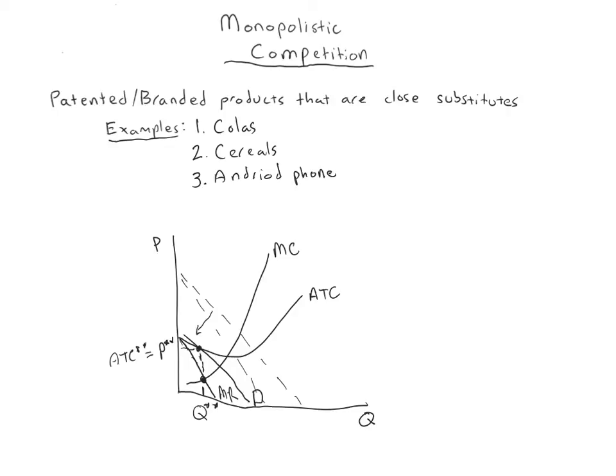As a reminder, our profit as a function of Q is Q times P minus ATC. So if P and ATC are equal, our profit is zero, and this is stable in the long run.